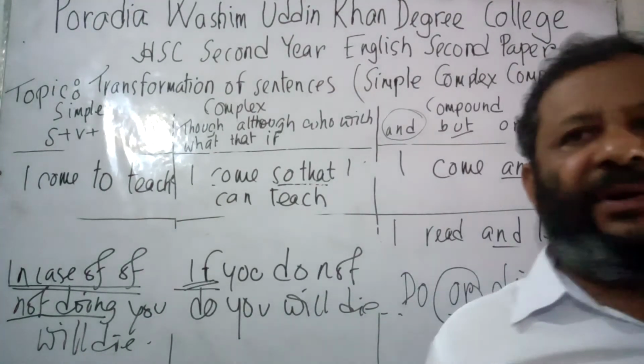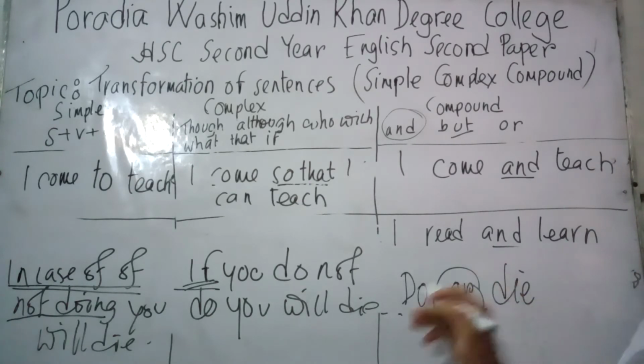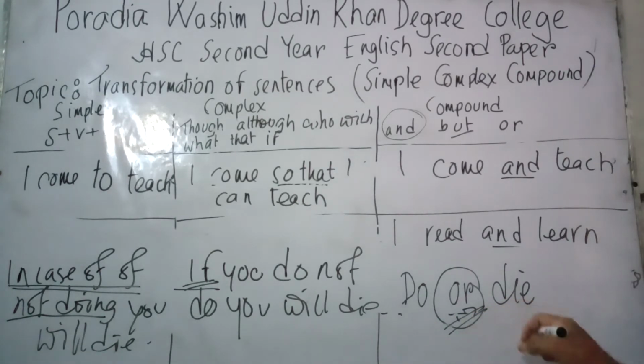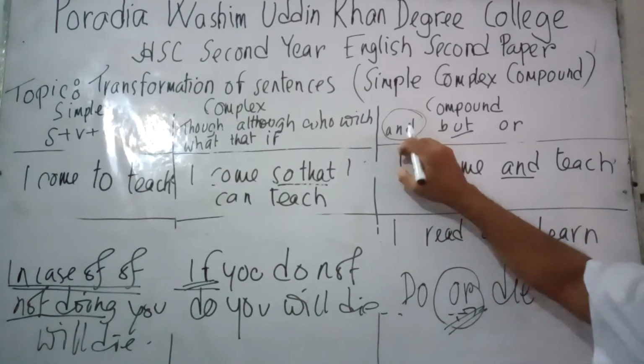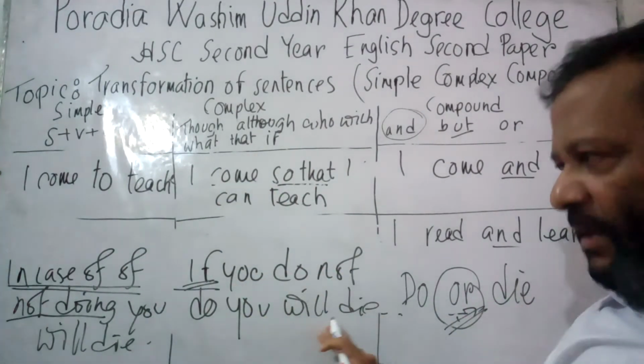Now let us read the sentence from the beginning. The sentence is do or die. Let us read the sentence. Do or die. As long as I have got or, it is actually a compound sentence, because at the beginning of the class I told you that whenever we find and, but, or in a sentence, it is a compound sentence. Now, if I am to convert the sentence into complex, I would write, if you do not do, you will die.